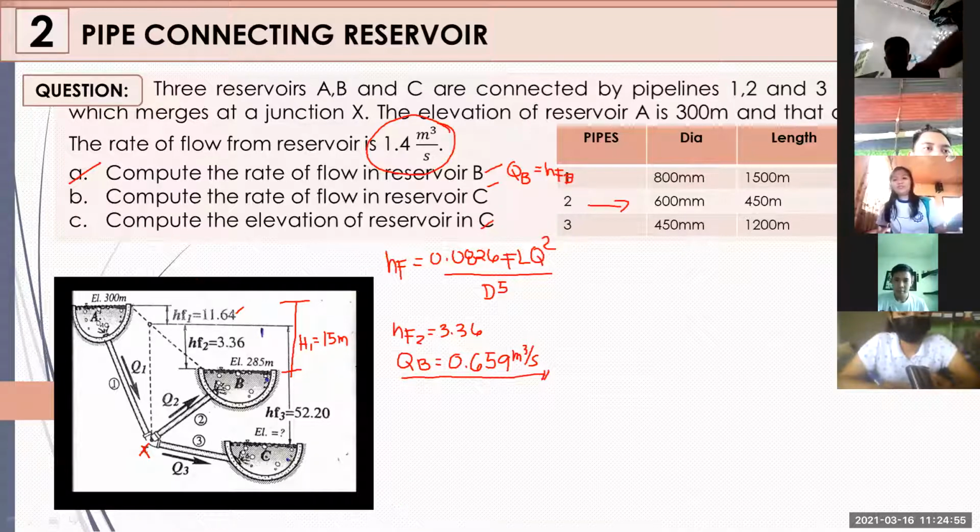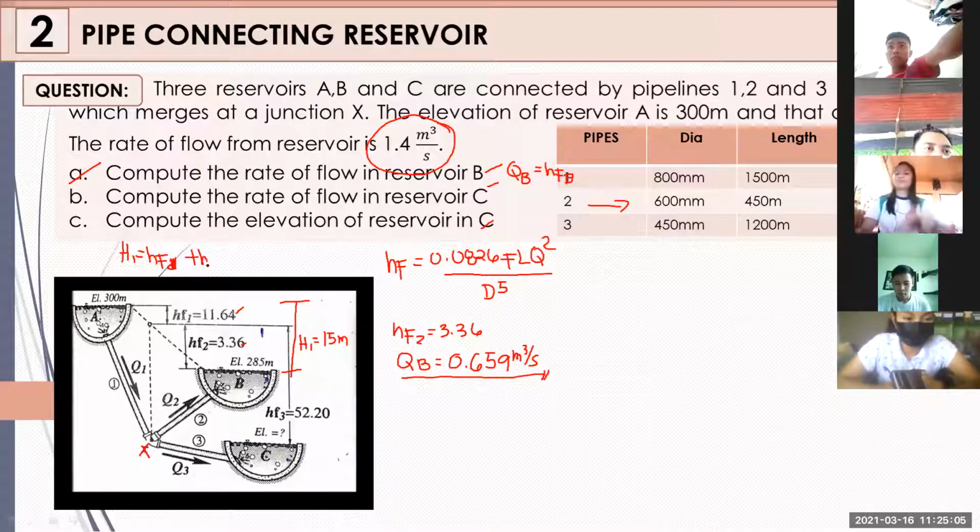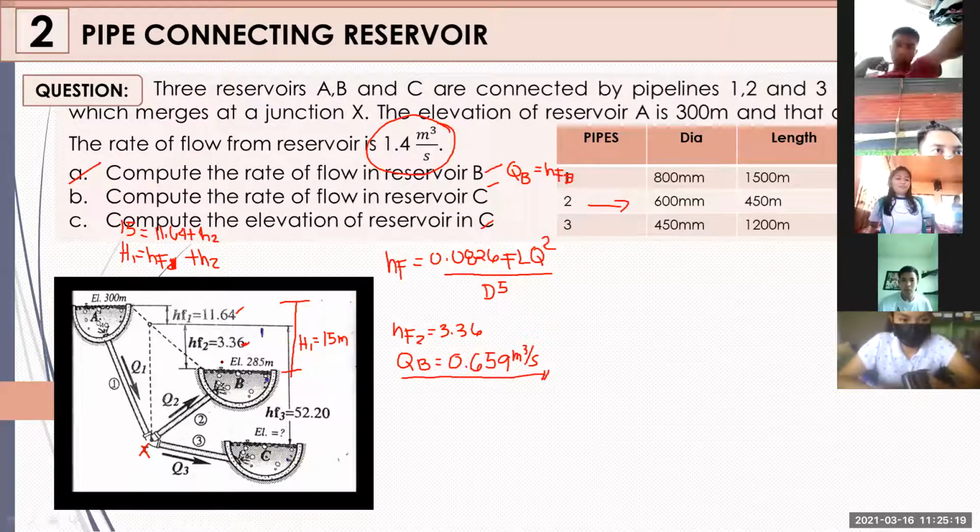So, alamin natin kung saan nanggaling yung 3.36. Madali lang yan. So, you have your H1 is equal to your HF1 plus your HF2. And you all know that your H1 would be equal to 15. Tapos yung HF1 ninyo, that would be 11.64 plus your H2. Tama ba na ang H2 ninyo is 3.36? Agree? So nakita niyo na kung saan nanggaling yung 11.64 at saan nanggaling yung 3.36. I hope that makes sense, no?